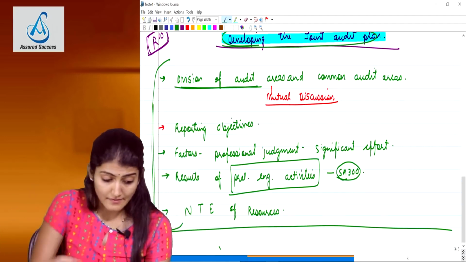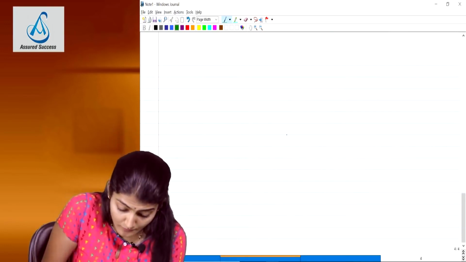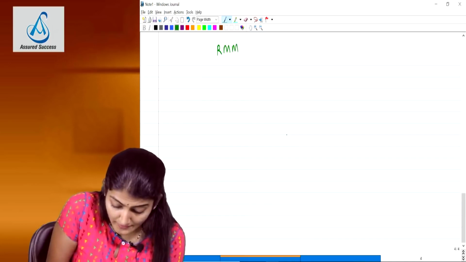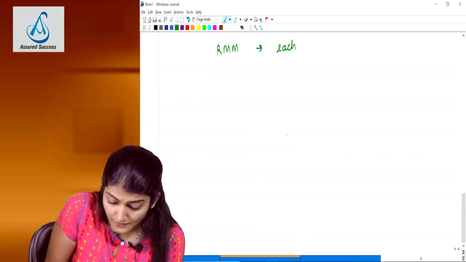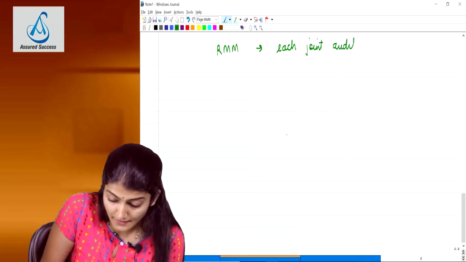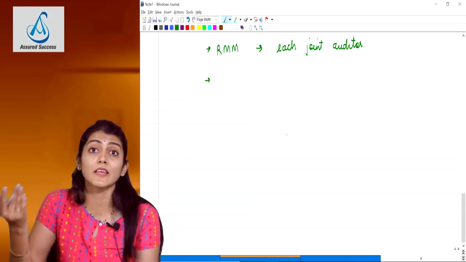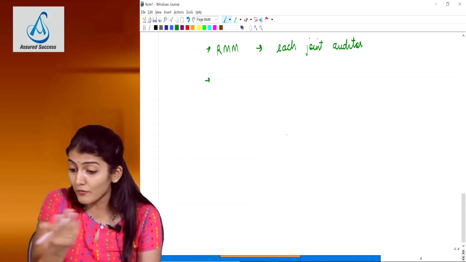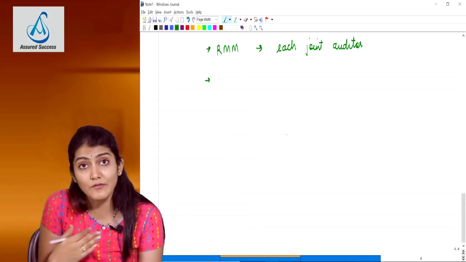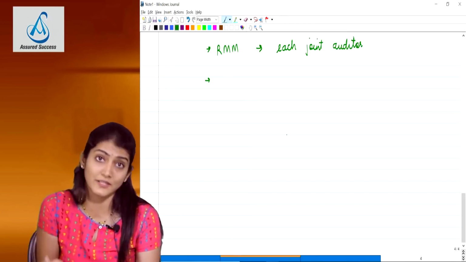Then it says, once they have prepared the joint audit plan, in that they will also communicate the risks of material misstatement identified to each of the joint auditors. So every joint auditor would have assessed the RMM for the area they are going to audit. But it says you need to inform each of the other joint auditors also regarding what are the risks of material misstatement identified in the audit.